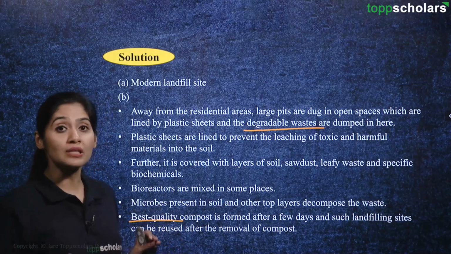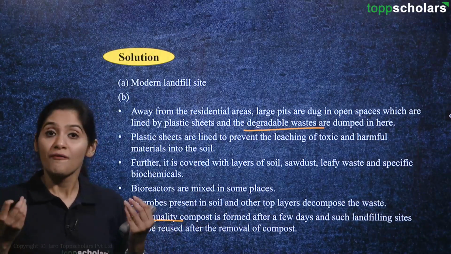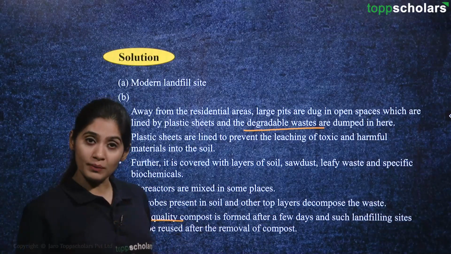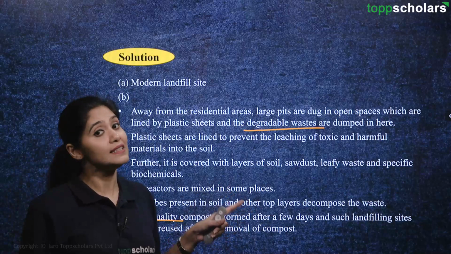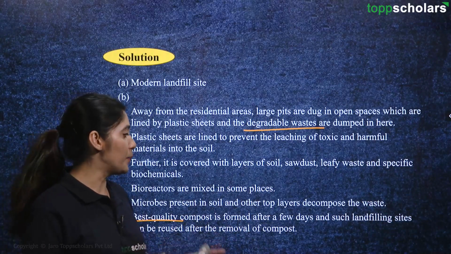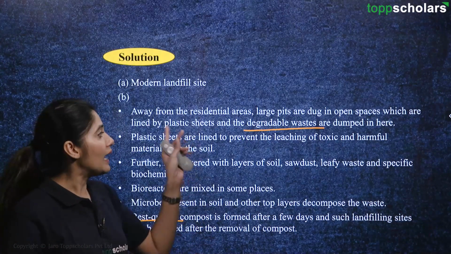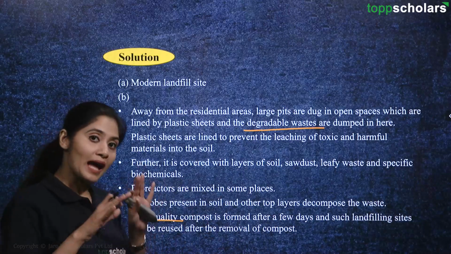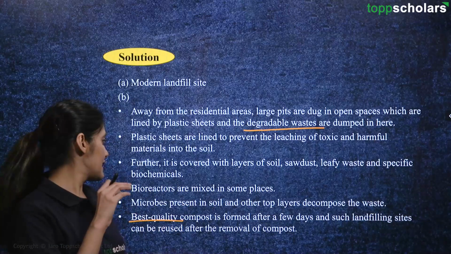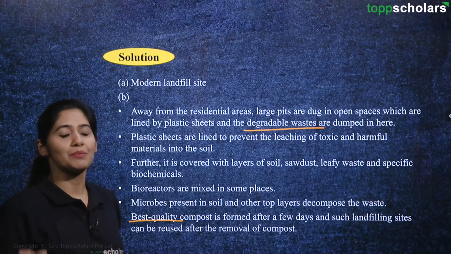This can be used in crops and in farms to raise better crops, and once this compost is withdrawn from the landfill site, this particular landfill site can be reused. Okay, so it is not harmed also. The compost is used, and that landfill site is again filled with other degradable waste material, and then covered with soil layer and leafy waste and biochemicals, etc., so that another batch of compost can be produced out of it.